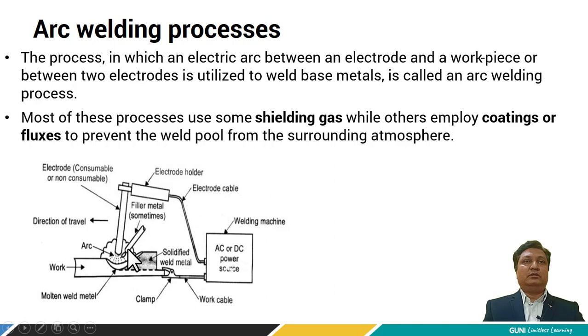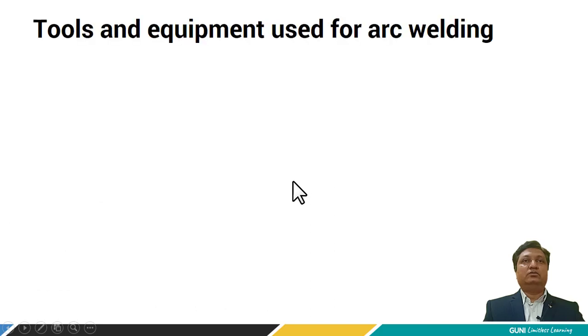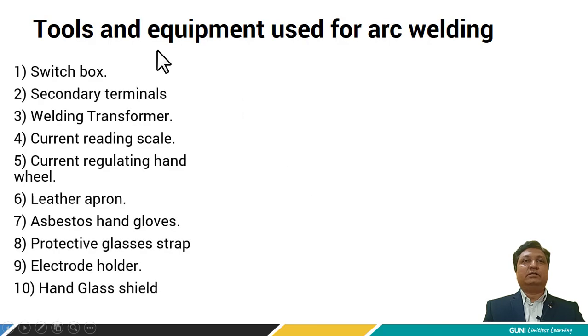Here we have shown the solidified weld metal and the workpiece is connected with the earth. And now here the molten weld metal is also shown. So this is the basic diagram for arc welding process. Now let's see the various tools and equipment used for arc welding process.